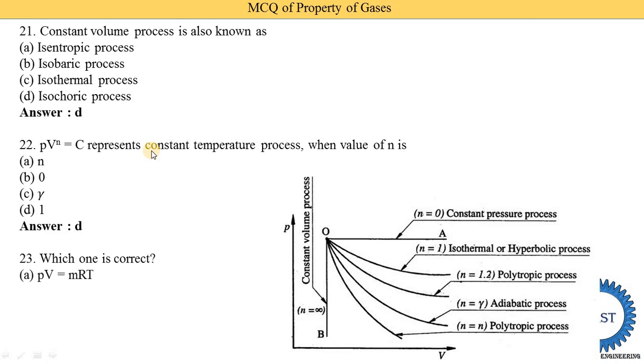Which one is the correct statement? PV is equal to mRT, PV is equal to Cv (gamma minus 1) into mT, option C, P upon rho is equal to RT, and all of the above. So all of the above answers are correct. So option D is the correct answer.